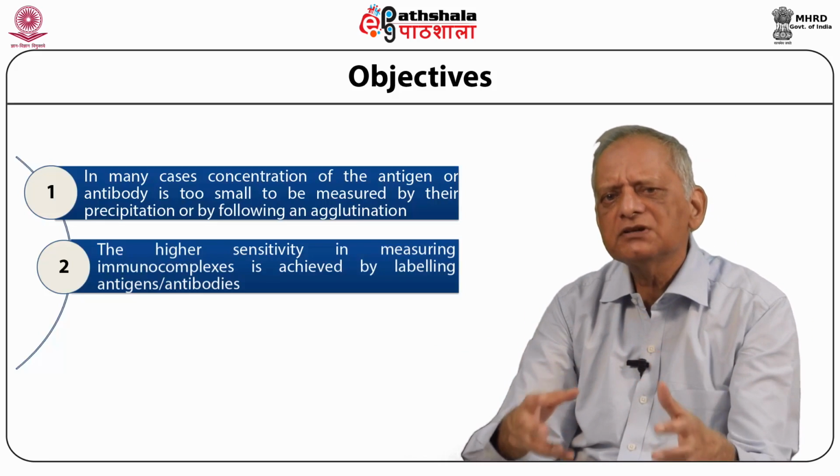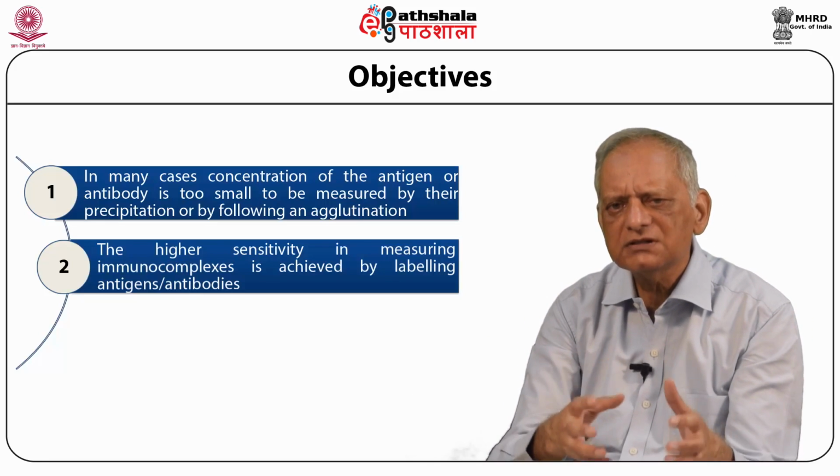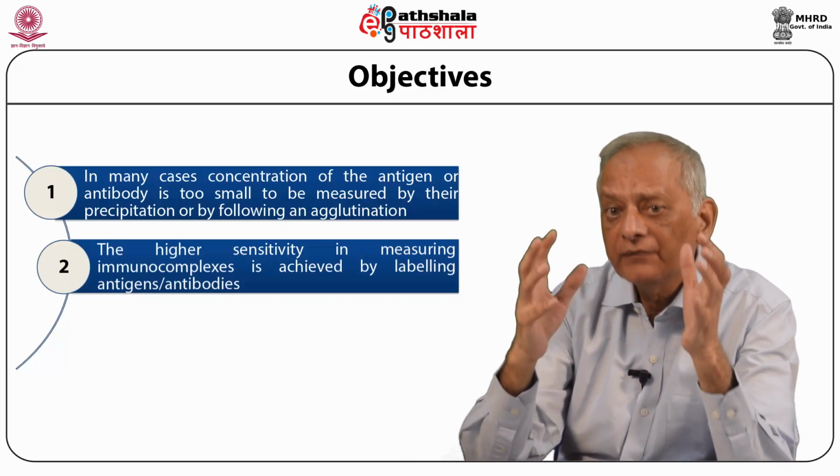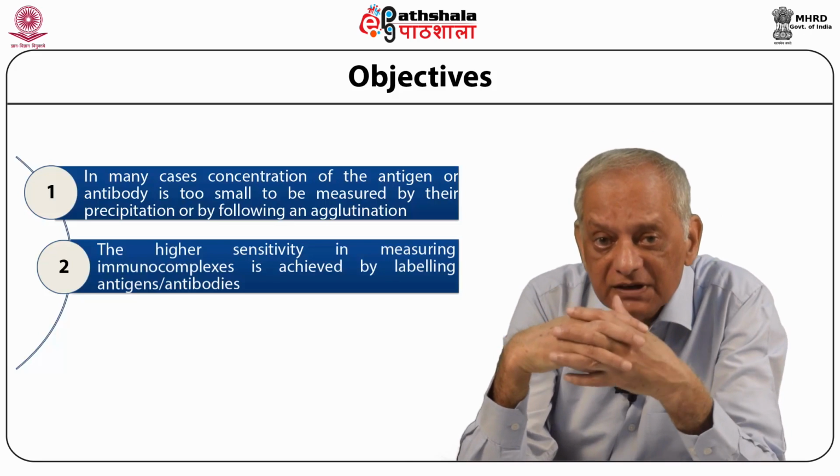So the labels which we are going to be largely focusing upon, the important ones, are the use of a radioactivity label.